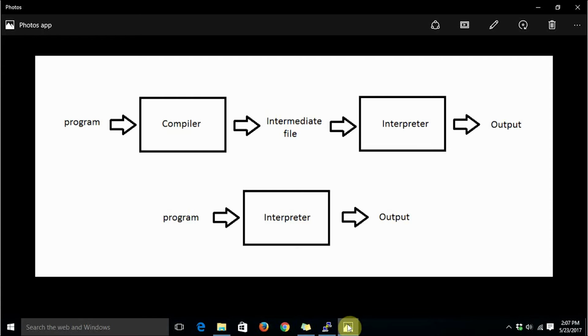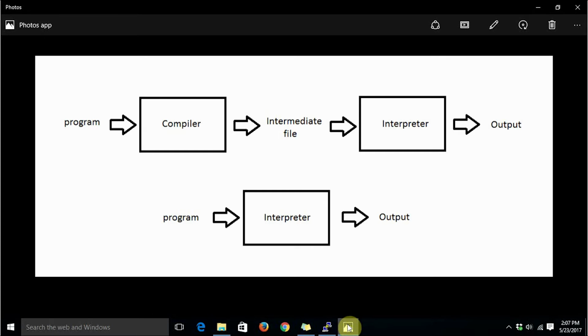A few of the common examples of compiled programming languages are C, C++, and Java. In the case of C and C++, when we feed the program to the compiler, it produces an executable binary file, which is interpreted by the shell, and then that executable binary file is executed on the shell, and we are able to see the output.